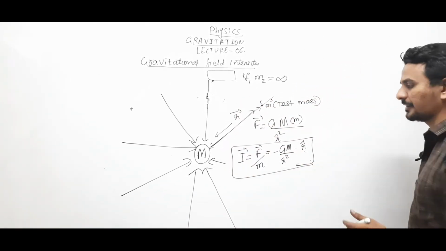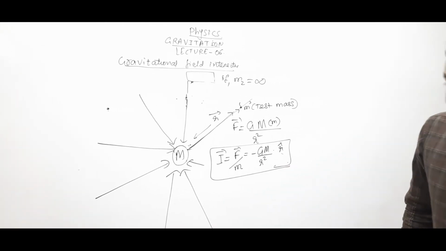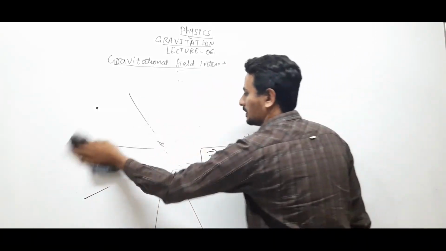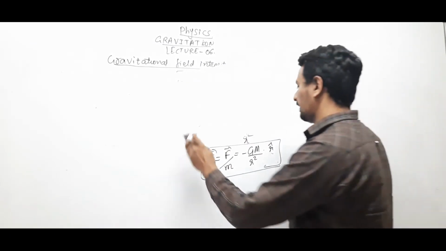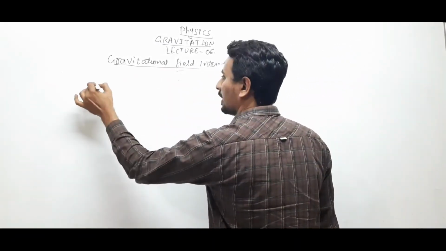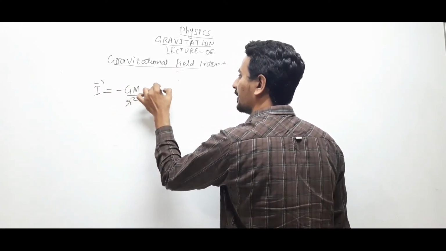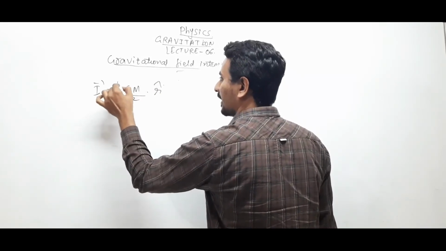Right? Okay. So finally, the gravitational intensity at a distance r is I equals to minus GM by r square into unit vector r. Once again, why is this negative sign?